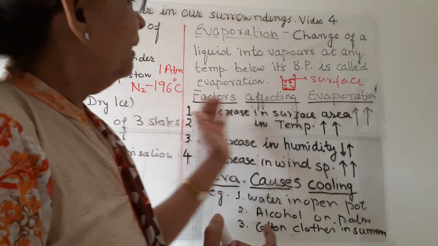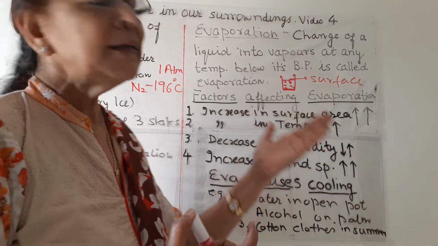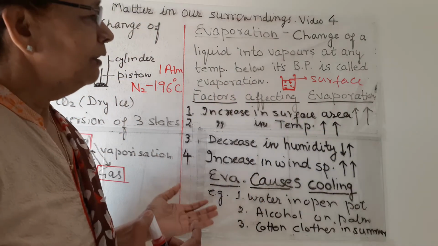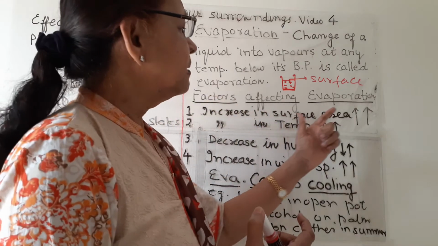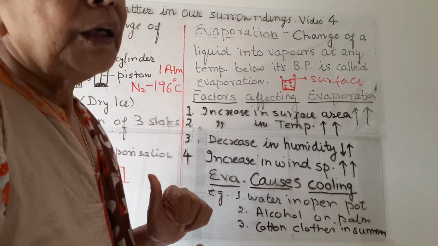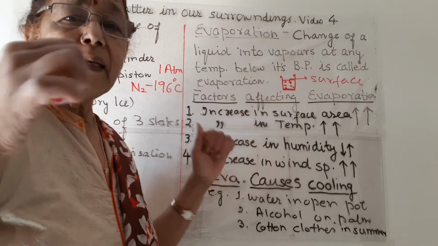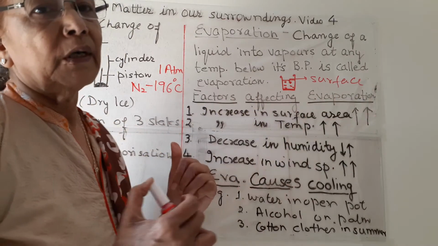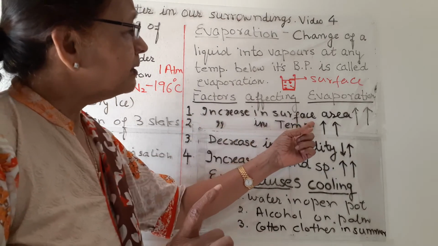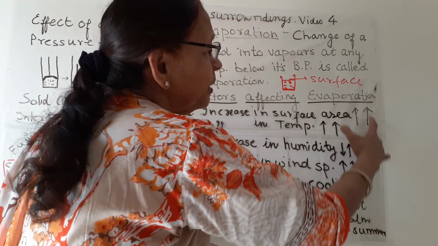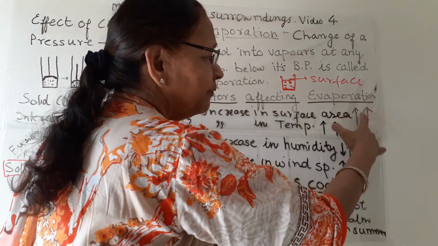Now, there are factors which affect evaporation. Evaporation may be more or less under these different physical factors. We will discuss one by one. First is increase in surface area. You know, when we wash the clothes, we spread them in the sun, we spread open the clothes. Why? By this we are increasing the surface of the cloth. By increasing the surface, this arrow is for evaporation. The first arrow is for increase in the surface area. The second arrow is for evaporation.